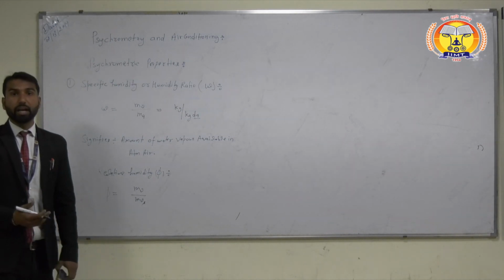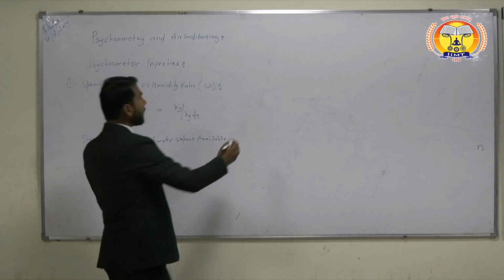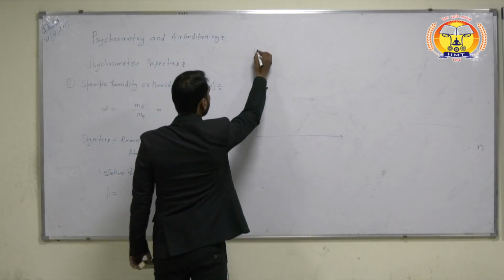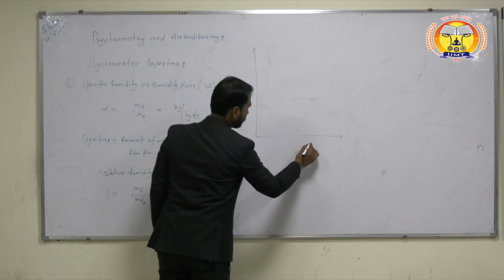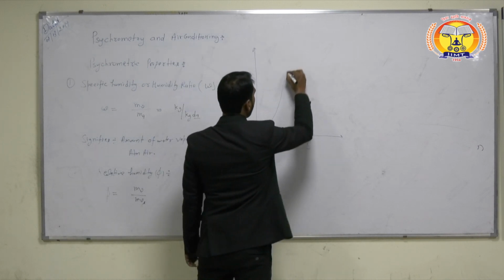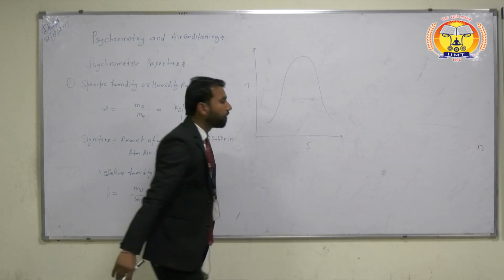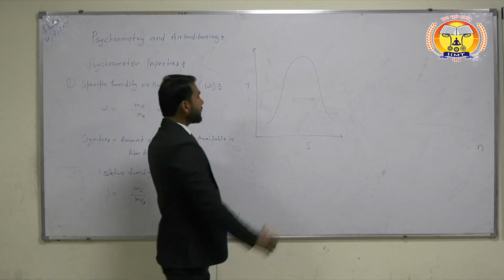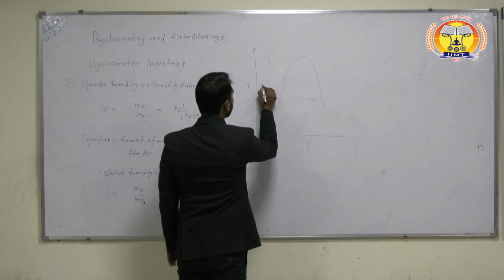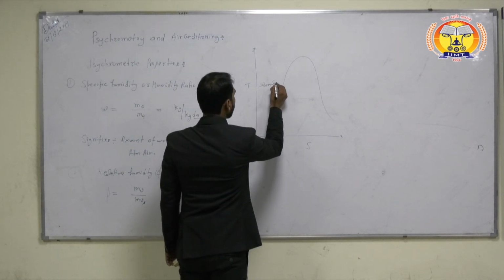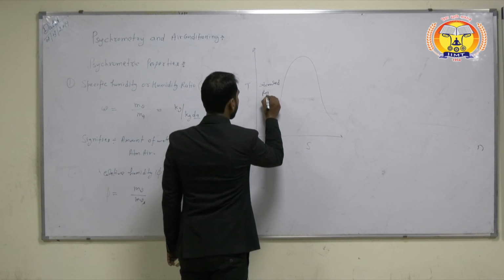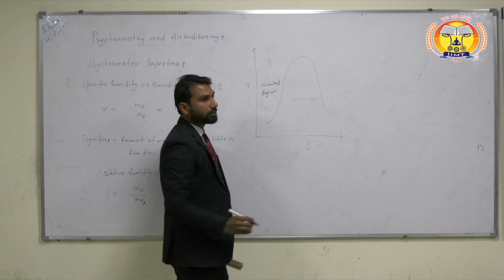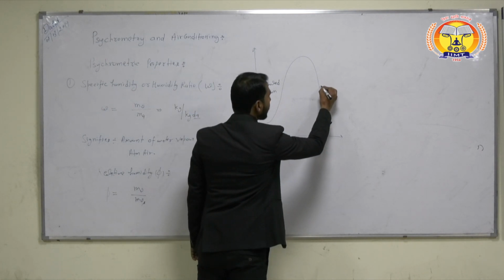What are saturated and unsaturated air? We will see this from the behavior of water traced on the T-S diagram. The behavior of water on the T-S diagram is a dome-shaped curve. This is the subcooled region. This line is called the saturated liquid line, and this line is called the saturated vapor line.